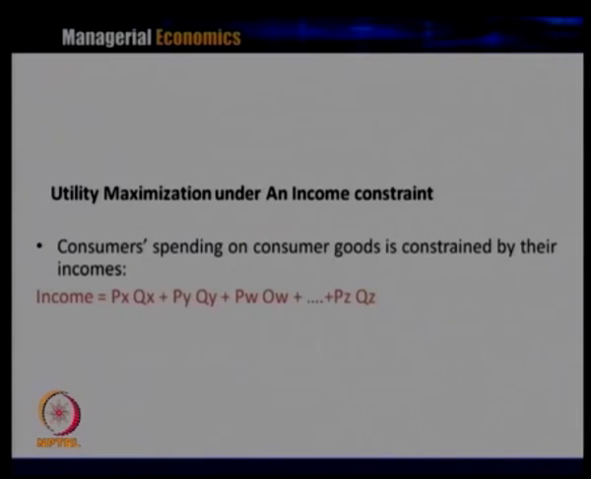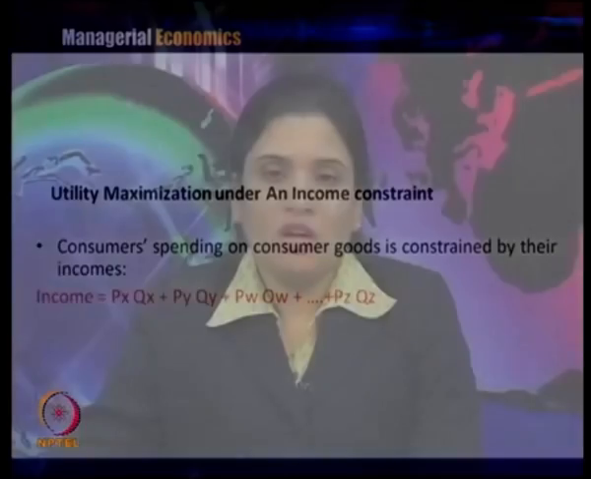Now, we will see how utility maximization takes place under an income constraint. Consumer spending on goods is constrained by their income. If you look at the budget line equation, it is Px Qx + Py Qy, or Pw Qw or Pz Qz. The income or budget constraint consists of the prices of the goods and the quantities of the goods, that is, what can be purchased with a fixed money income.